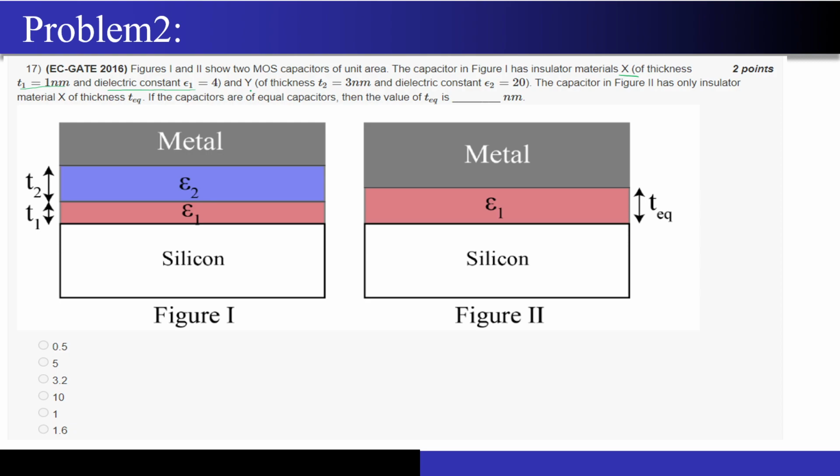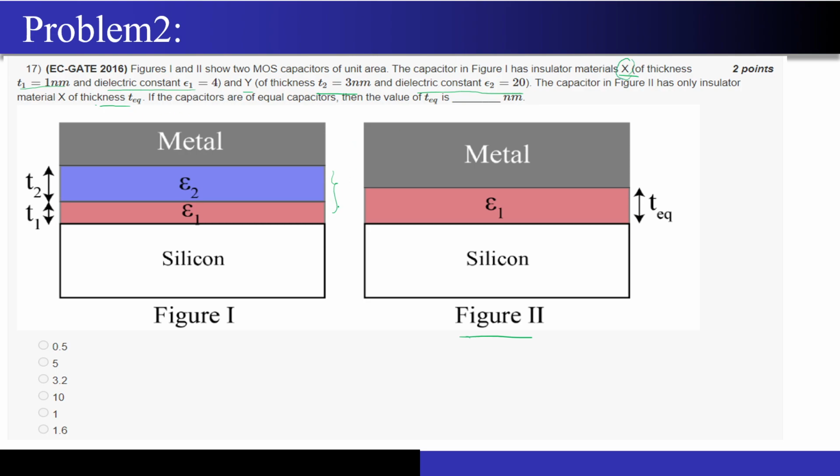It also has a material Y. So two dielectric oxide materials have been sandwiched on top of each other, and the other material has a thickness of 3 nanometer and the dielectric constant is 20. Whereas for the second case, that is figure number 2, it only has one insulating material of thickness T equivalent, and it's the same material X.